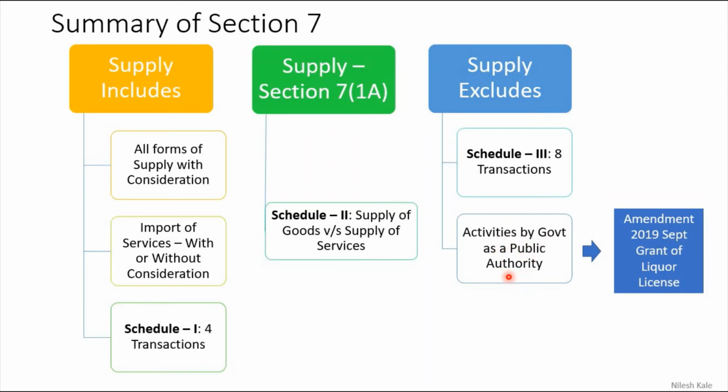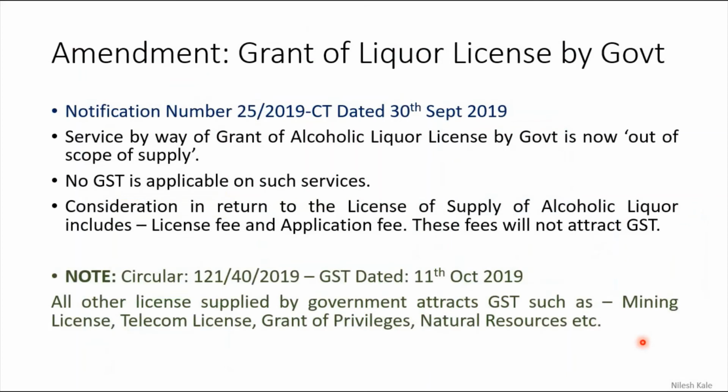Now this is an amendment made to schedule 3. This amendment was made in the previous year 2019, and the amendment was for the grant of liquor license. Now let us understand the amendment. Grant of liquor license by government: notification number 25/2019 Central Tax (Rate) dated 30th September 2019. Service by way of grant of alcoholic liquor license by government is now out of scope of supply.